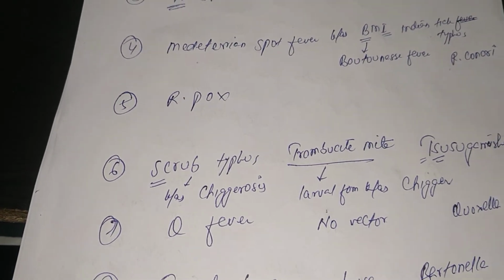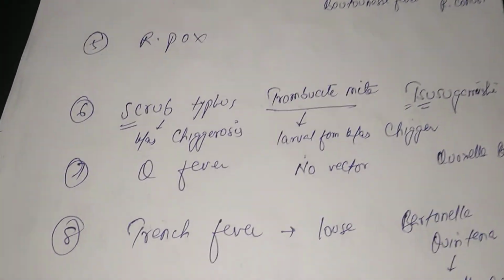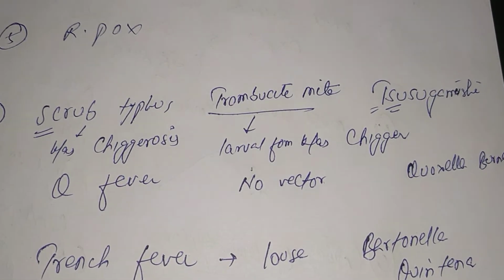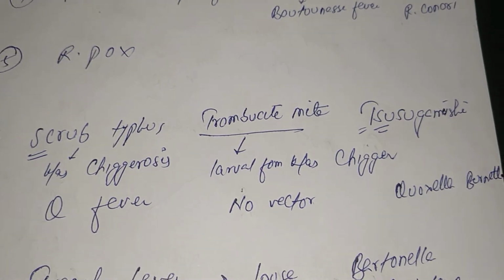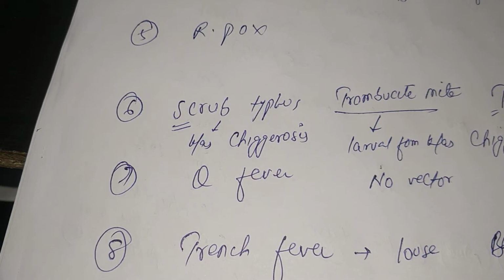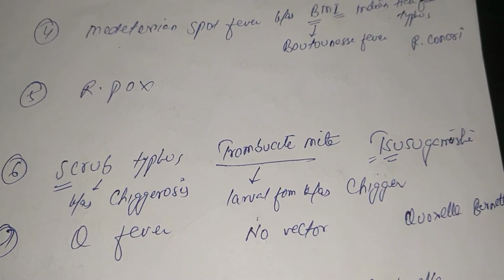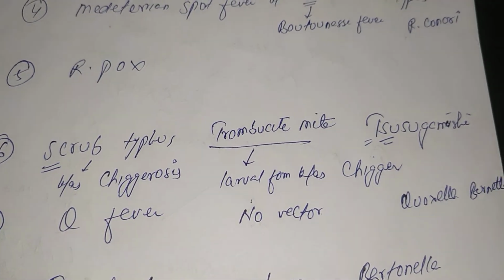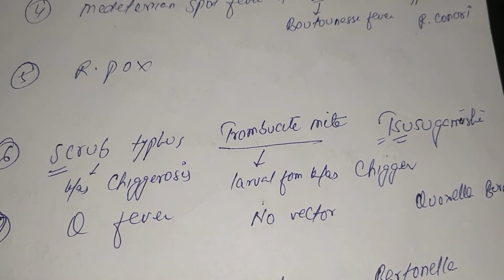Sixth is scrub typhus, which is also known as chigger-osis. Somebody calls this chigger-osis. So the vector is the trombiculid mite, and the larval form is known as chigger. That is why it is also known as chiggerosis. And the agent is Tsutsugamushi. So remember, S for scrub, S for Tsutsugamushi, and the T represents the trombiculid mite.